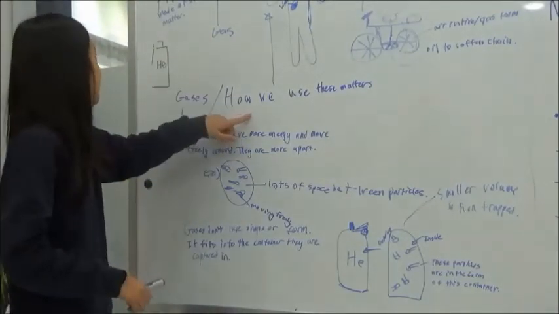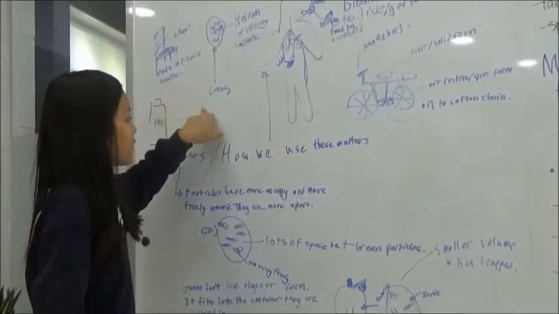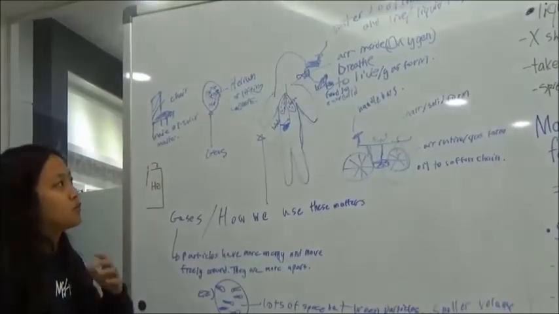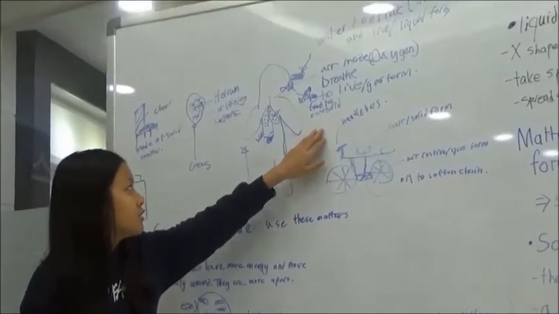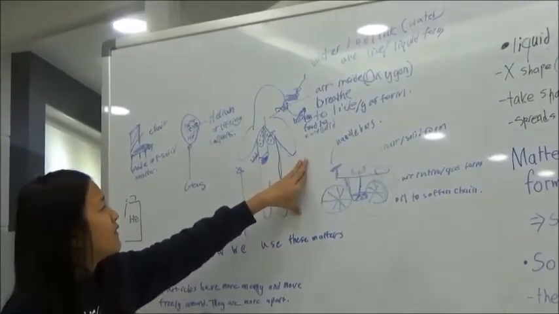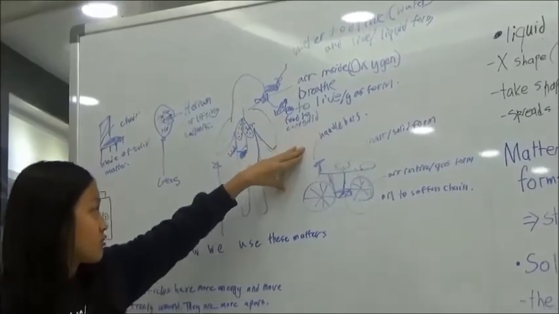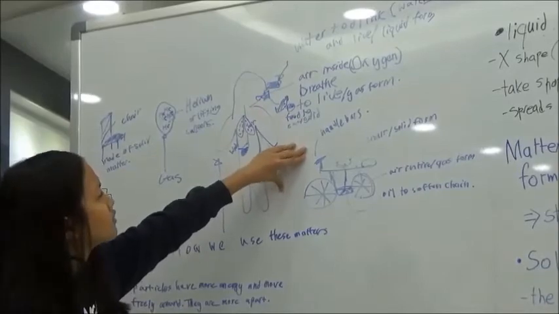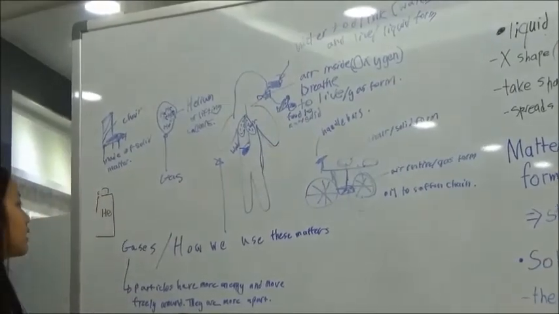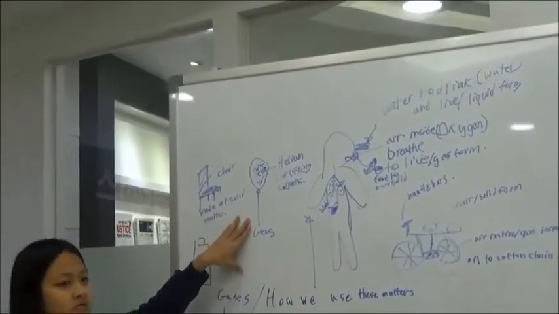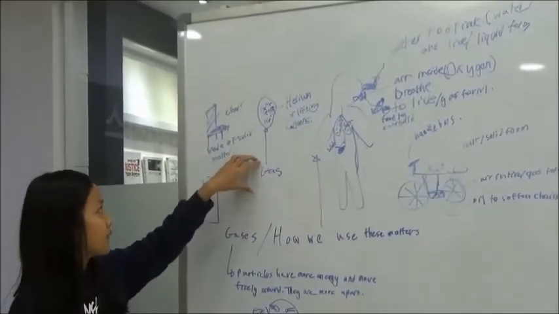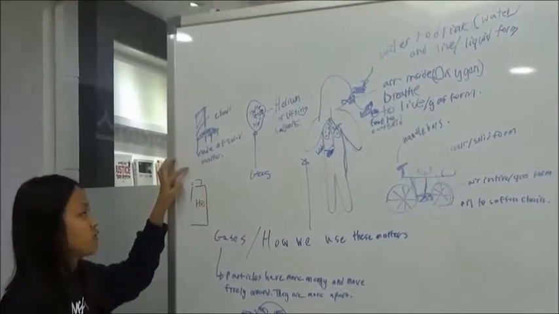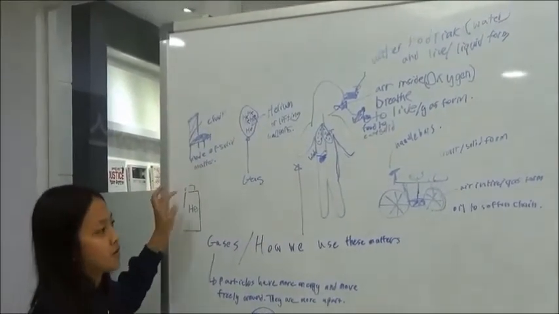And how we use these matters, there's a lot of ways. For example, with our own body, the food we eat is solid, so we eat those to survive. And we breathe oxygen, which is air, to also survive. And we drink water to live also, and that's liquid. For gases, in balloons, we use a gas called helium for lifting balloons, and a chair is also made of solid matter.